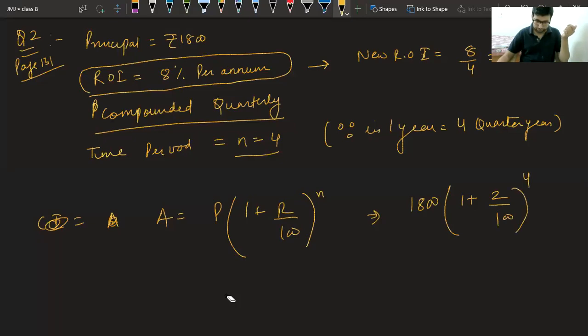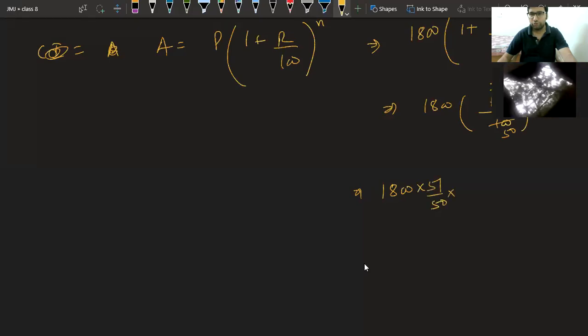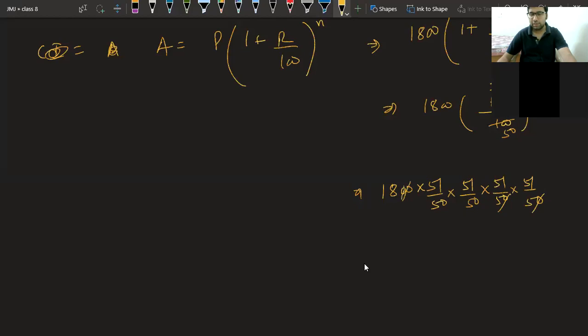Okay, beta. So let me write this. It will become 102 upon 100 power 4. It is a little lengthy to solve. You can cut this. 51 upon 50, it becomes 1800 into 51 upon 50, 51 upon 50 and 51 upon 50. The zeros cancel, and then you have to solve it. You'll get the answer in decimals. Okay, class, that's all for today. We'll try to explain more about this tomorrow.